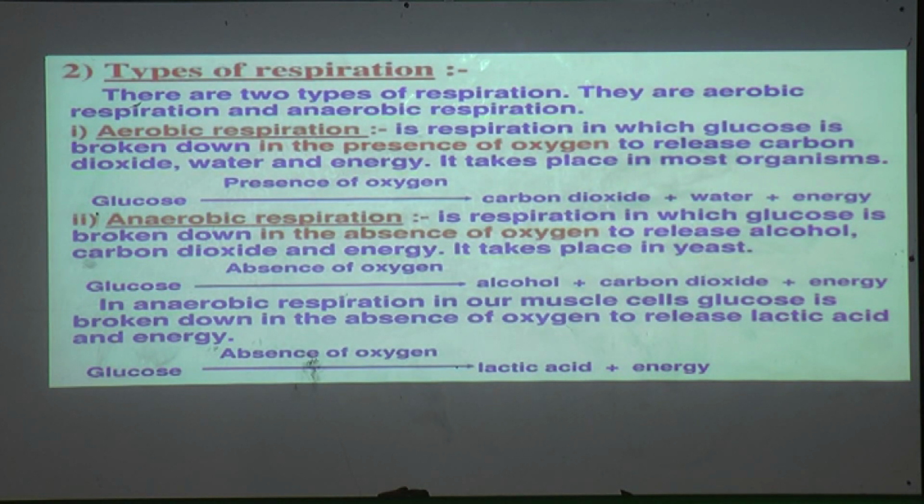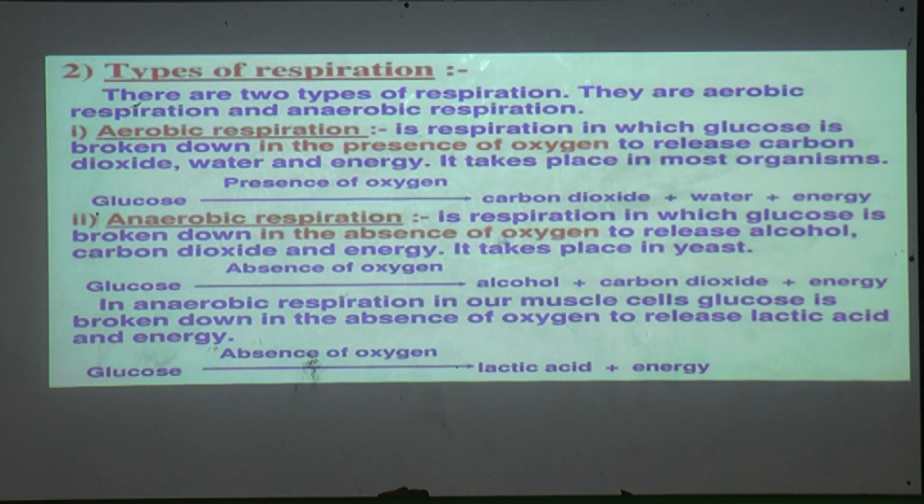Let us know our next type, anaerobic respiration. What does it mean? It is the respiration in which glucose is broken down in the absence of oxygen. See children, in aerobic respiration oxygen is a very important factor, but in anaerobic respiration oxygen is not needed.